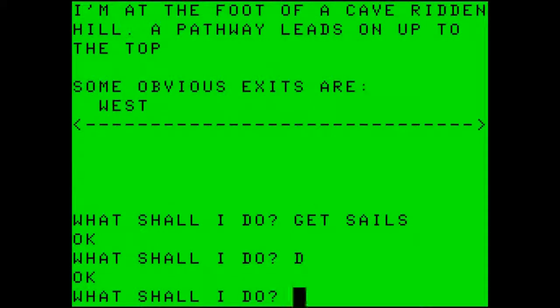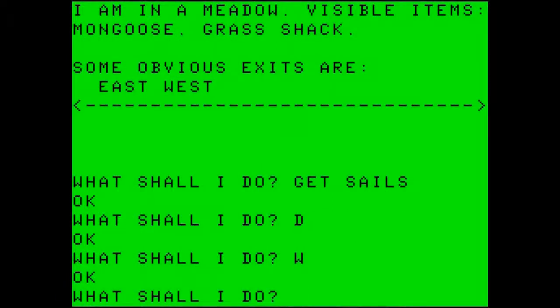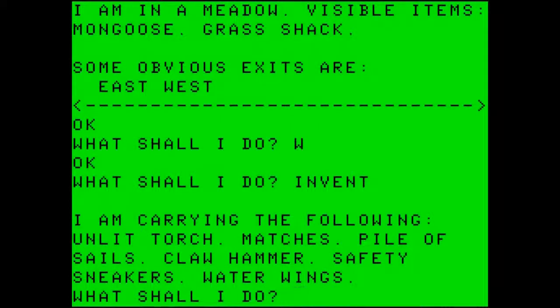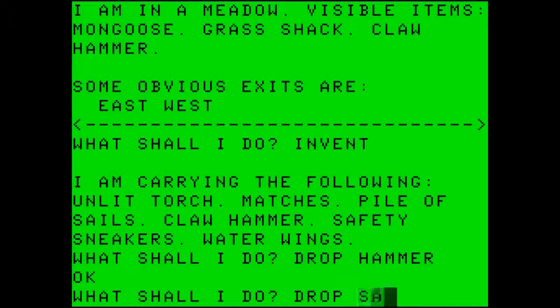And this is the foot of the cave-ridden hill with the pathway. And then go west, the obvious exit. And this is the meadow where the grass shack was. There's a mongoose here. And I want to check my inventory. Torch, matches, pile of sails, claw hammer, safety sneakers, water wings. So let's drop the hammer. Drop the sails.